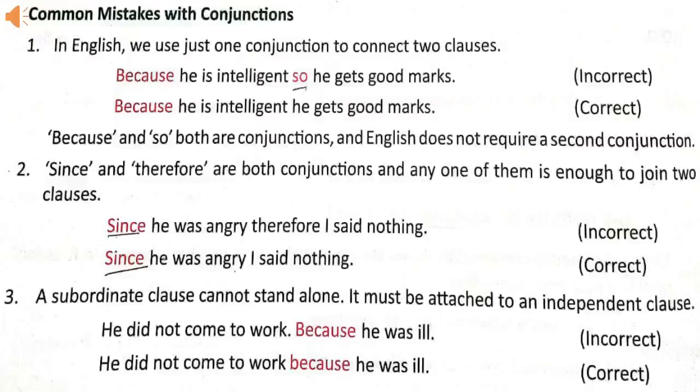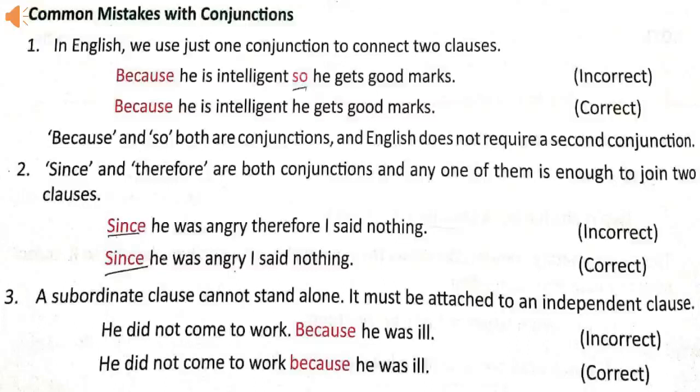Now some common mistakes with conjunctions. In English, we need only one conjunction to join two clauses. Because he is intelligent, he gets good marks. This sentence is right because in this there is only one conjunction, because.